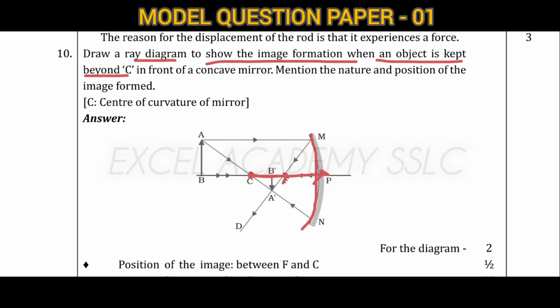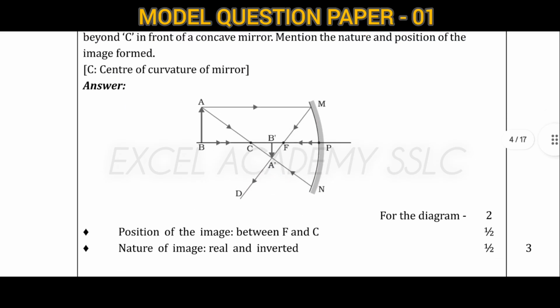The position of the image will be between C and F. That is, if the object is beyond C, the image forms between F and C, and it will be real and inverted.